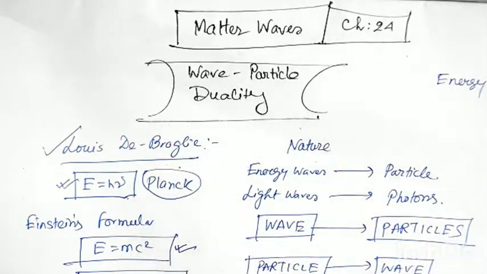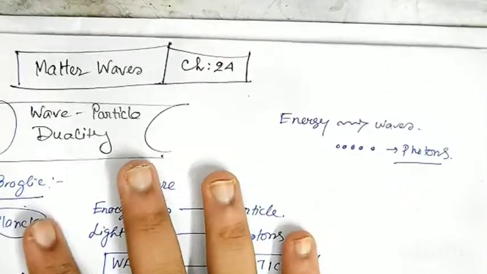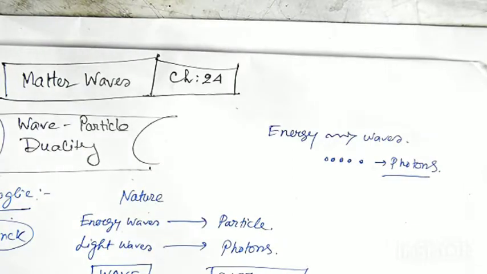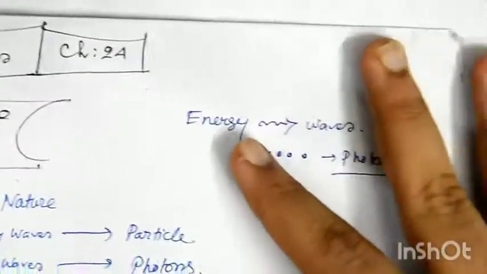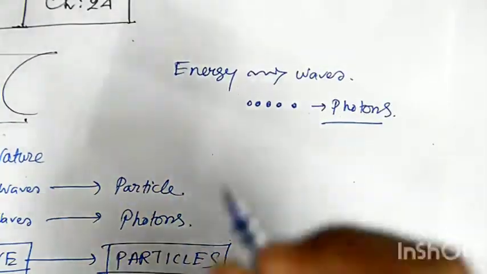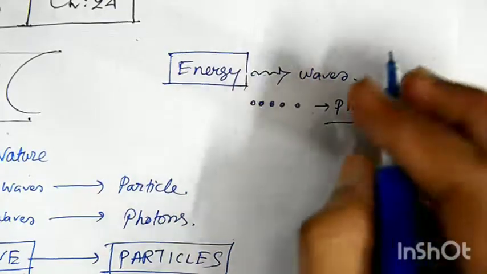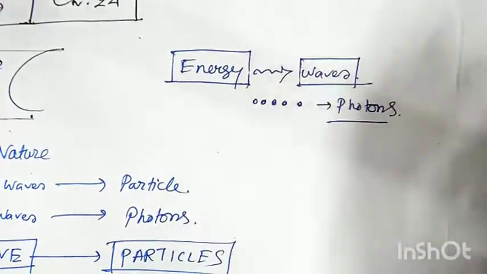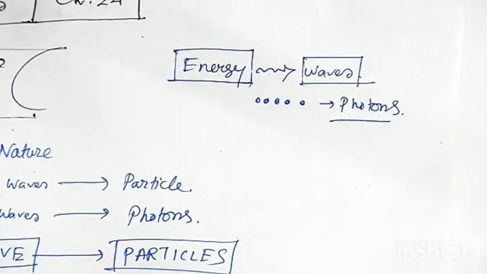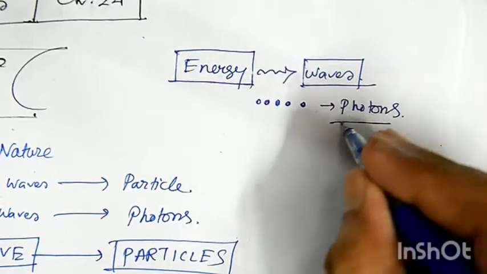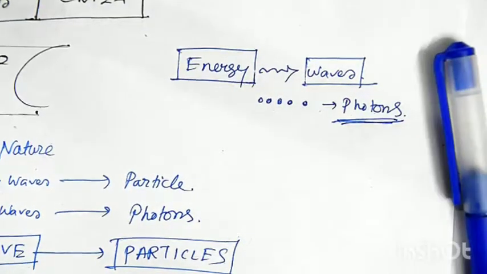Now, in the previous chapter on the photoelectric effect, we have seen that Einstein used Planck's concept. For each and every energy that is carried away, we used to think of them as waves. But Einstein suggested that the energy travels like particles, and those particles he called photons.